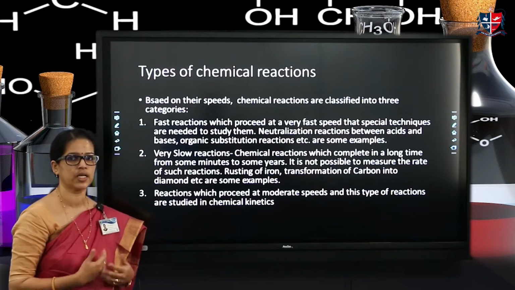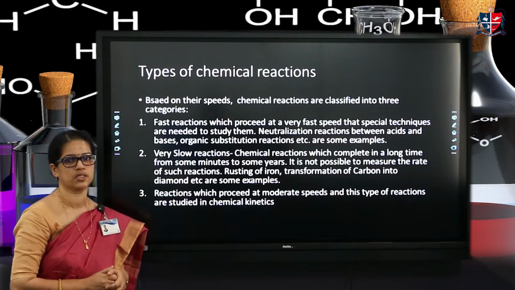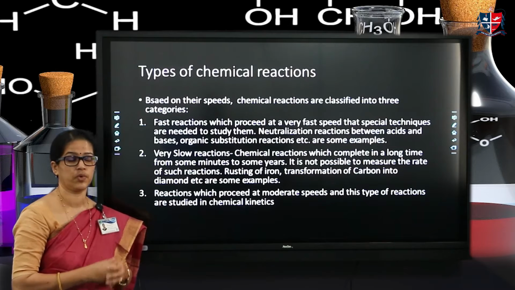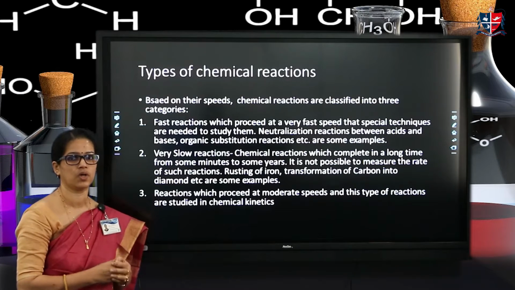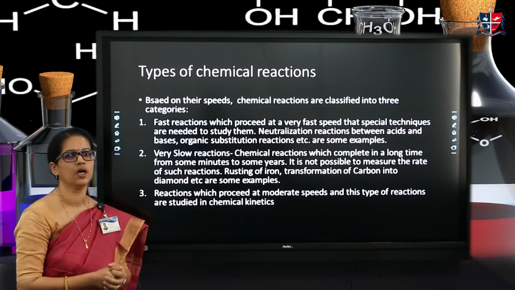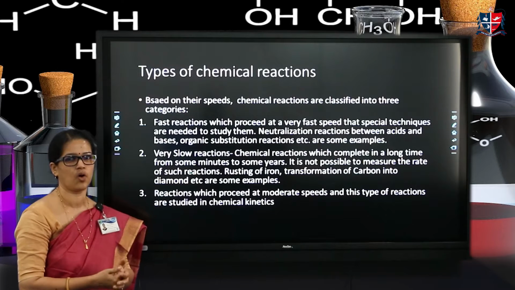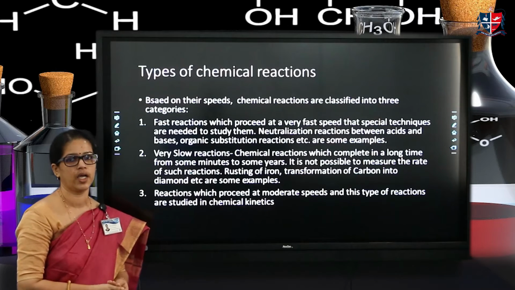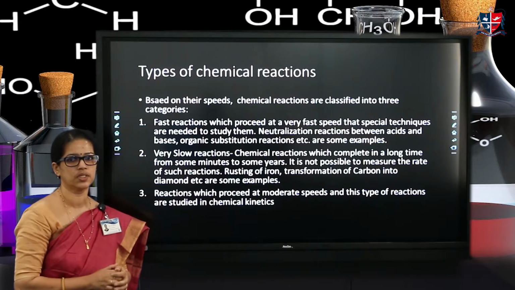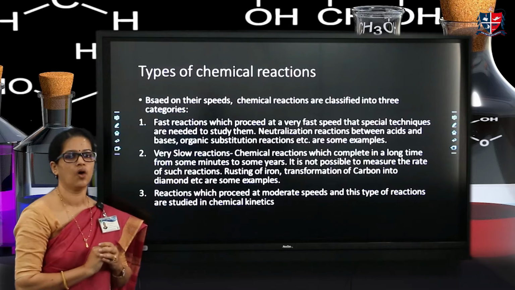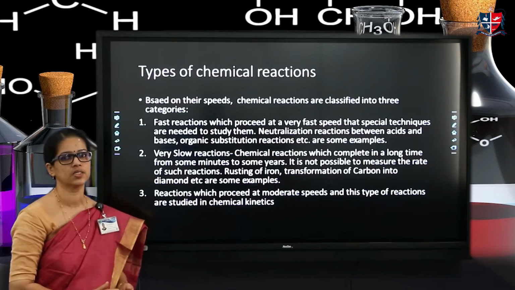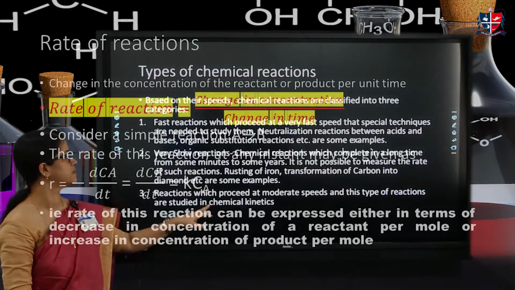Then the next one is the other extreme case, that is very slow reactions. Reactions which take about one month or years to occur are called slow reactions, and the common examples are rusting of iron, conversion of carbon into diamond, etc. Then the third type is the moderate reaction, reactions which occur with moderate speed. And in kinetics, we study these moderate types of reactions.